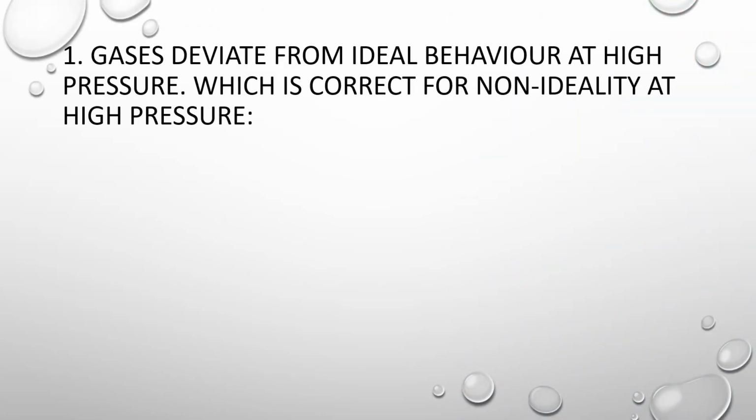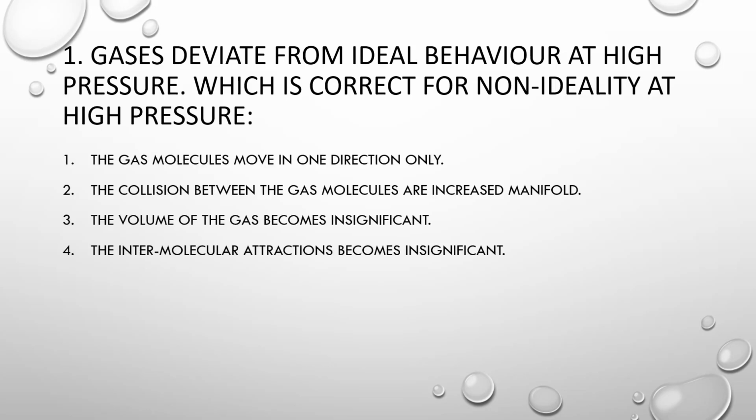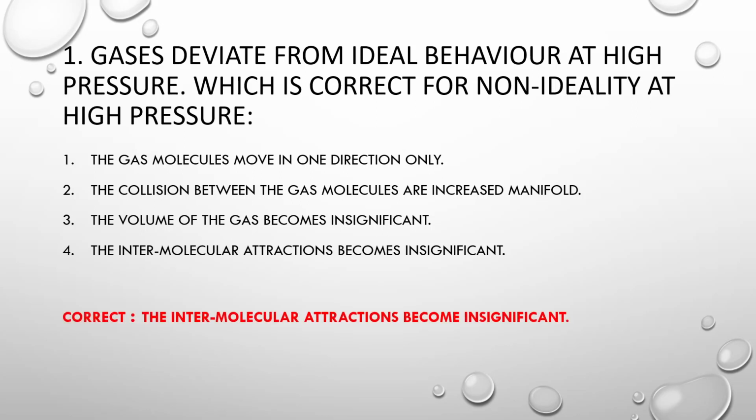First MCQ from chapter 3 gases. Gases deviate from ideal behavior at high pressure. Which is correct for non-ideality at high pressure? Option 1, the gas molecules move in one direction only. Number 2, the collisions between the gas molecules are increased manifold. Number 3, volume of gas becomes insignificant. Number 4, intermolecular attractions become insignificant. Correct option is intermolecular attractions become insignificant.